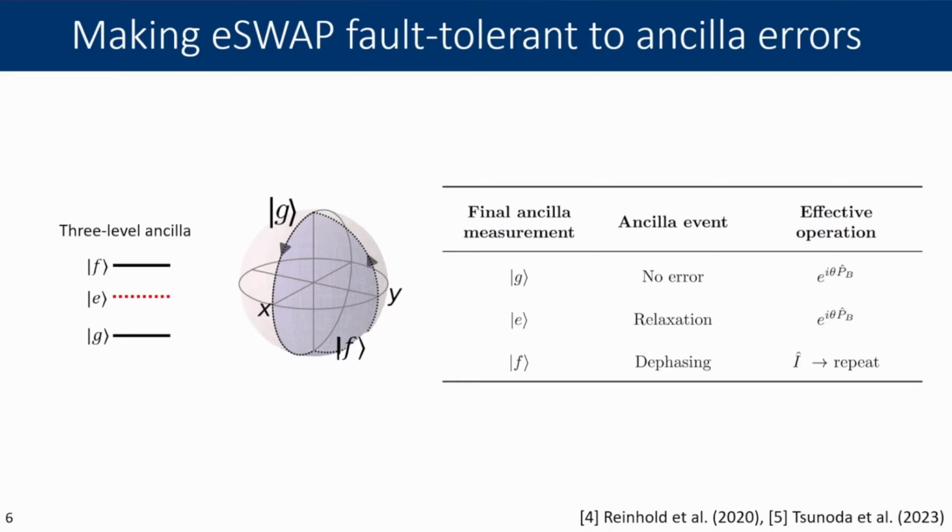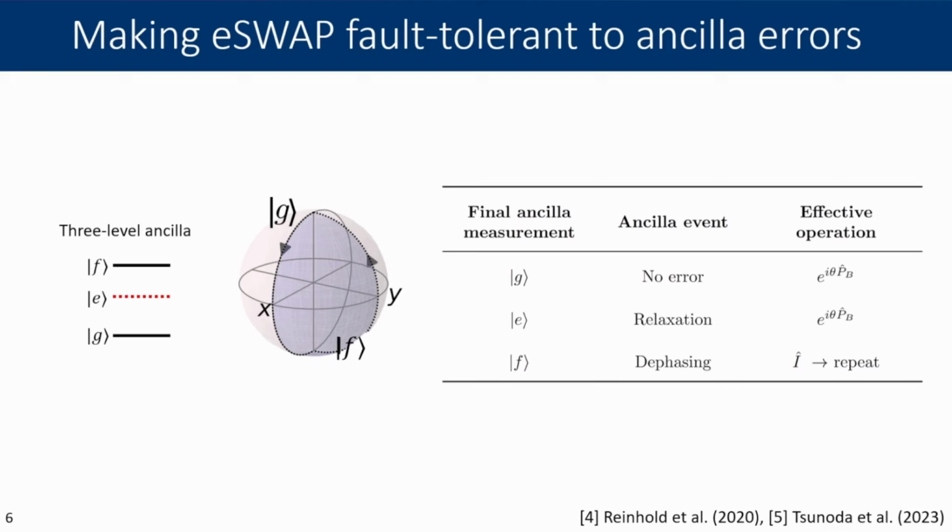So the nice thing about this technology that we heavily rely upon in this fault-tolerant implementation of eSWAP is that a measurement of the ancilla following the SNAP gate unambiguously tells you what happened during the operation. So if you measure G at the end of the operation, you know that there was no error, that there was a complete traversing of the qubit of the SNAP without any errors, and that the desired operation was successfully applied. You know that if you measure E instead, that there was an ancilla relaxation error.